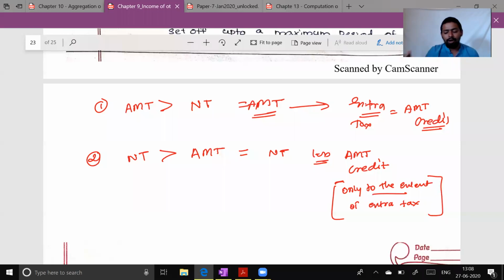There are 2 points I have not written in this particular notes. So when do I pay AMT? First point, when AMT is greater than normal tax, we will pay AMT.